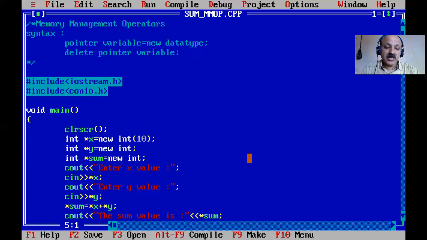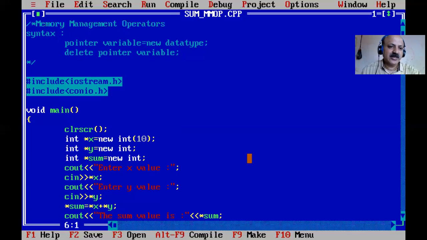Then second, the malloc function requires the sizeof operator, and the new operator does not require the sizeof operator. Third, the malloc function requires typecasting, but the new operator does not require any typecasting; it automatically takes the variable to the appropriate data type. Typecast is not required. And when you allocate memory with the malloc function, the free function is used to release your memory. And when you use the new operator, the delete operator is used to release, or free, or deallocate the memory. There are so many words used.